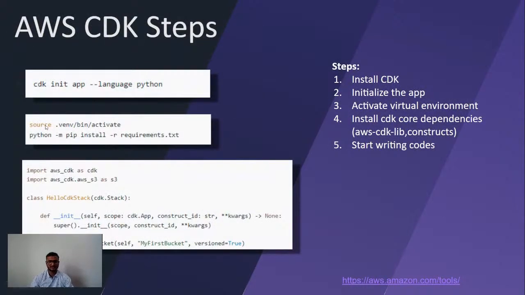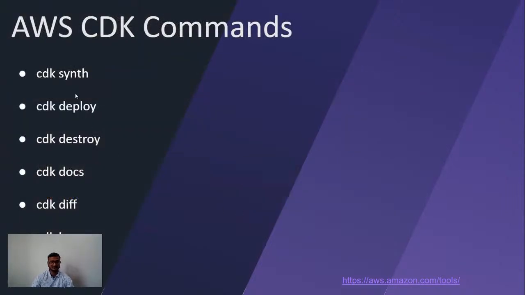And for this to work, we have to follow some steps. First, we have to initialize the app. For example, I'm going to use the Python language. Then in the language config, I have to give Python. Then we have to activate the Python version, and then we have to install some packages that we will see in the demo part. Then using this, I will write some code which will create an S3 bucket. We also have multiple commands available that we will see here.